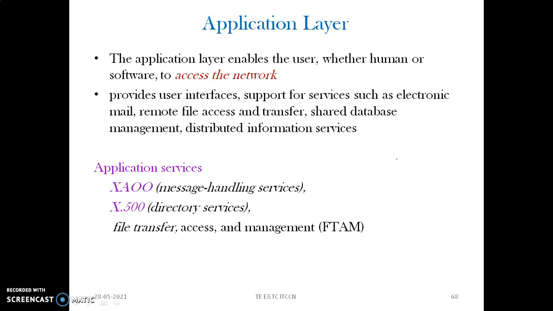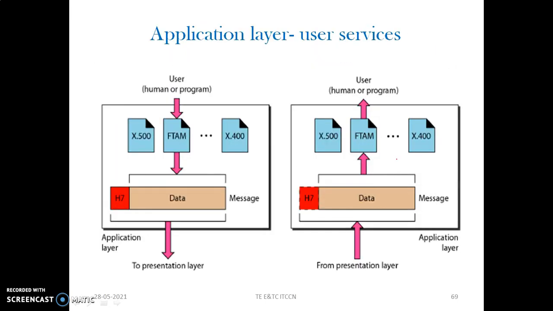For example, message handling services are done by X.400. These are the set of protocols, and X.500 provides directory services. FTAM, see every layer has a set of protocols. In more detail, as we go ahead, we will have the list of protocols defined at all the layers and how they have peer-to-peer communication. So application services involve the transfer of files, accessing files, and management of files. This is where the application layer can be observed and understood.